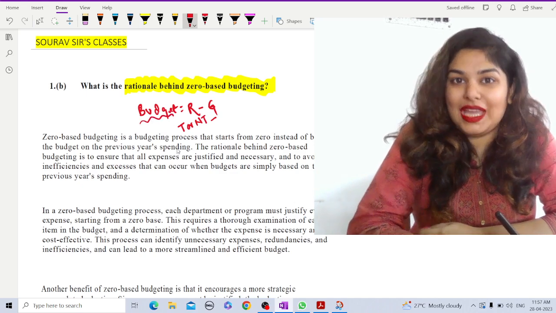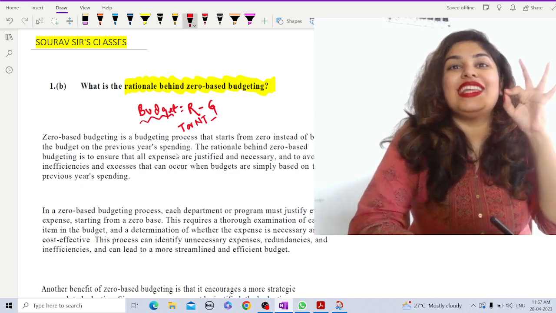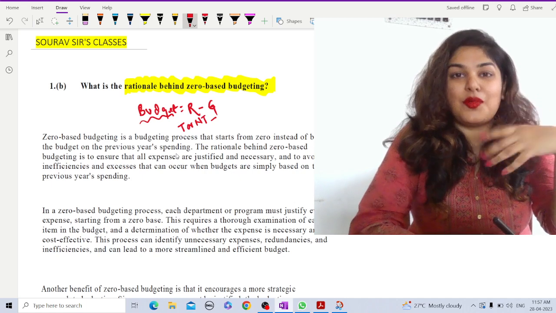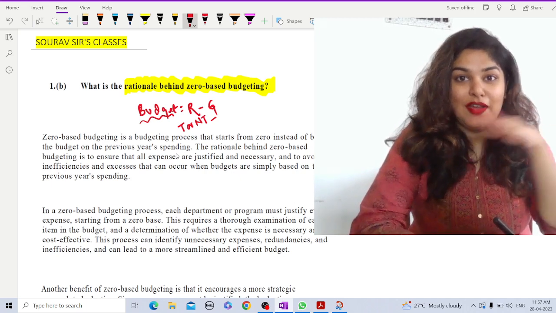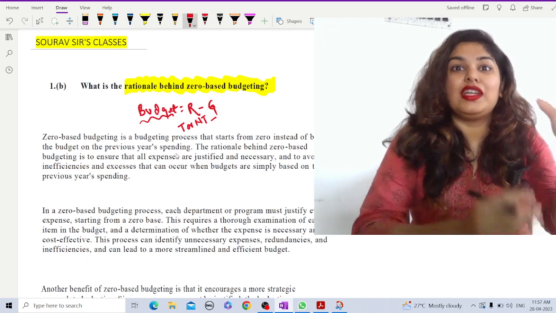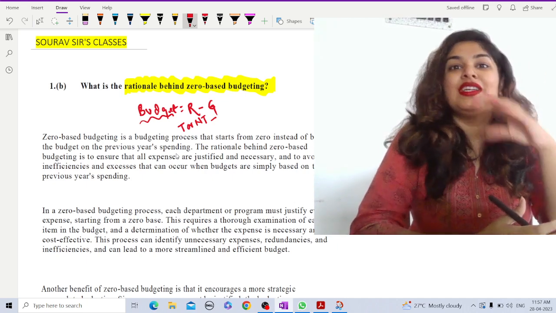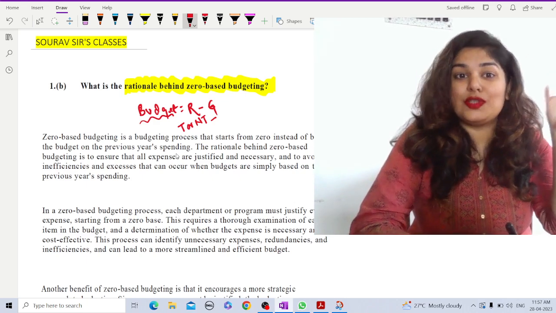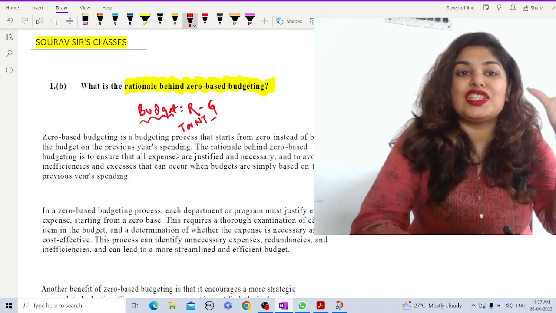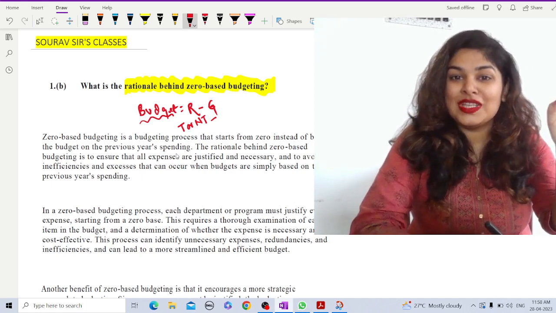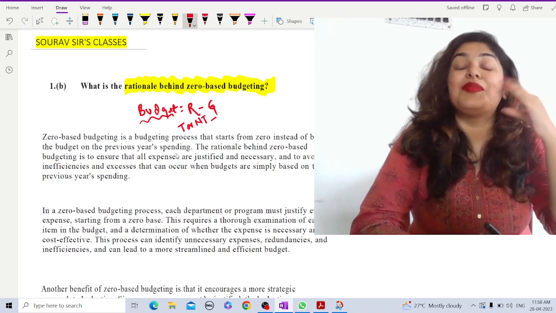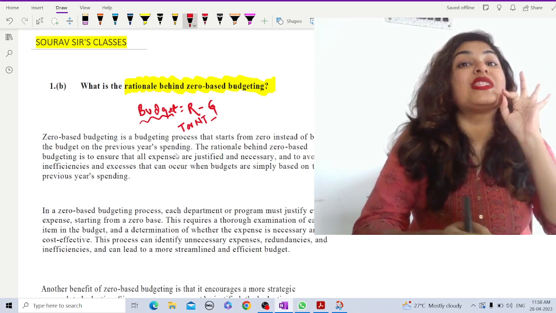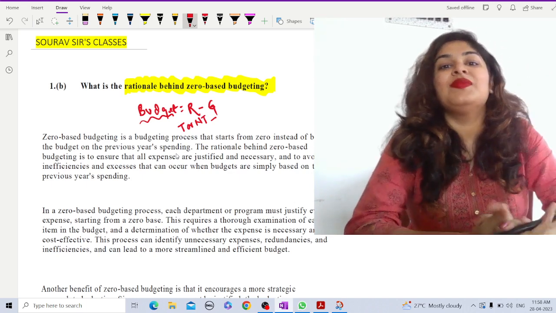Now when the budget is made from the initial point considering it as zero, whenever the budget is made, the process of making the budget starts from the zero level instead of what it was in the previous year's spending. That is the zero based budgeting. Okay, so in order to define zero based budgeting, it just means that zero based budgeting is a budgeting process that starts from zero instead of basing the budget on the previous year's spending. So as the year ends, the plan ends, and a new plan begins from scratch, that is zero. So that is the zero based budgeting.